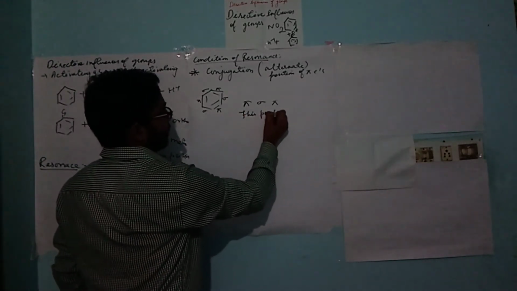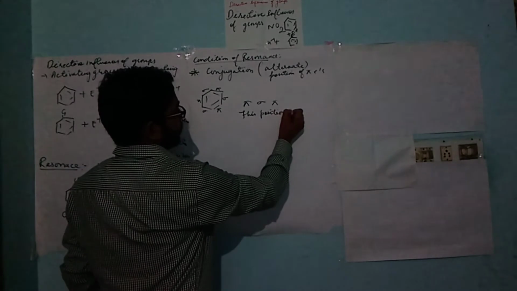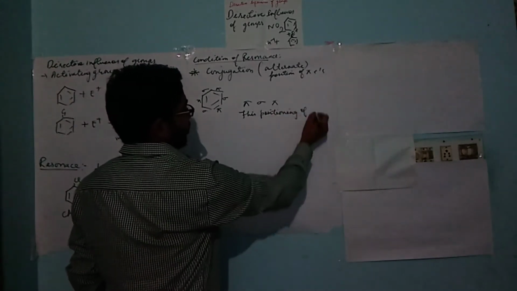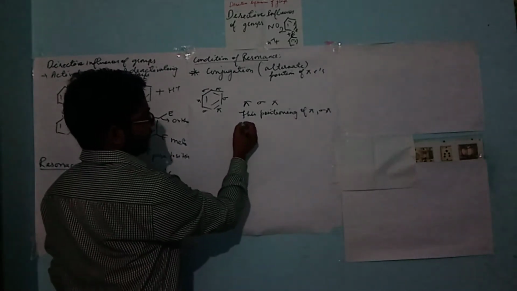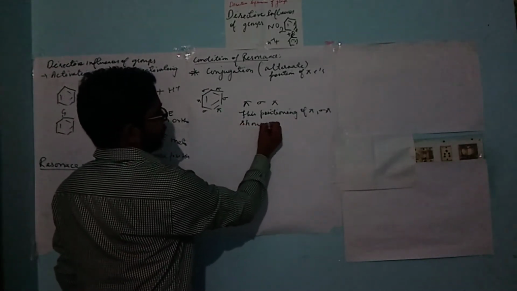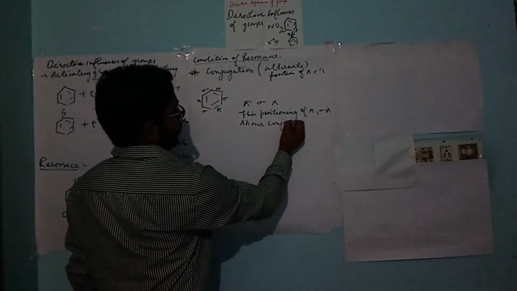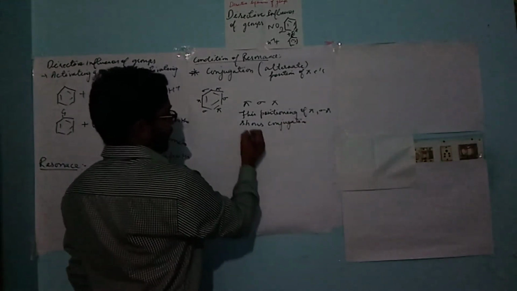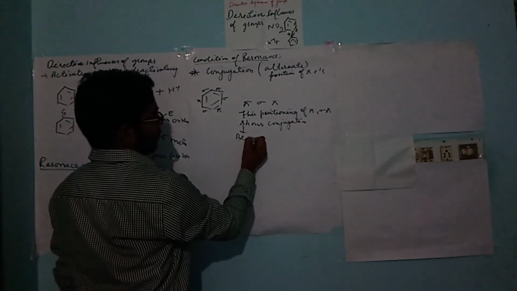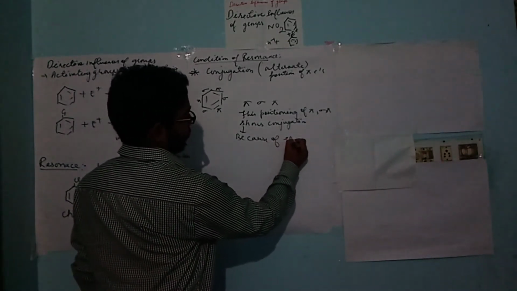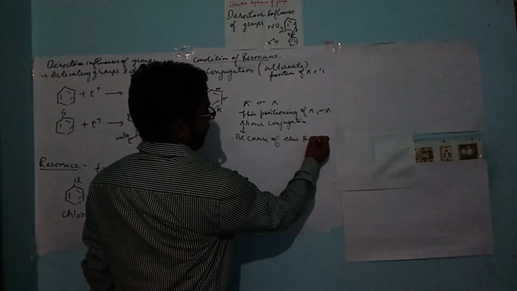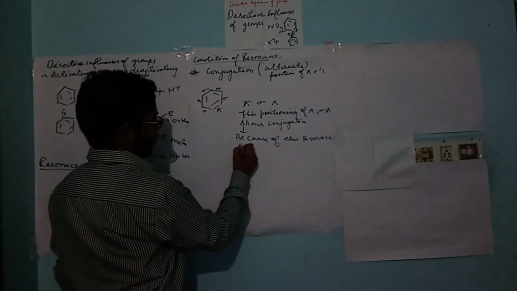This positioning of pi, sigma, pi shows conjugation. Because of this, the resonance effect takes place.